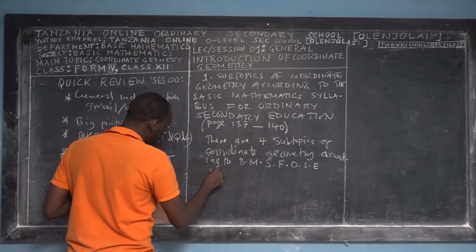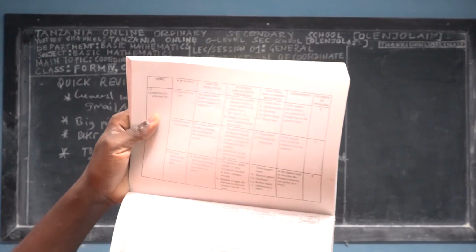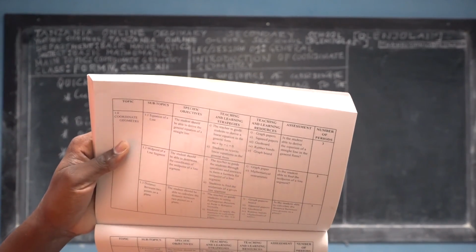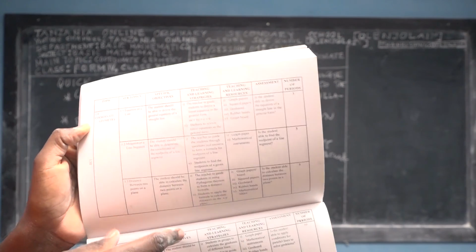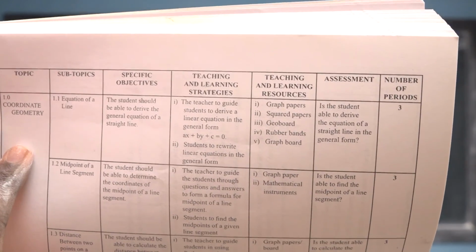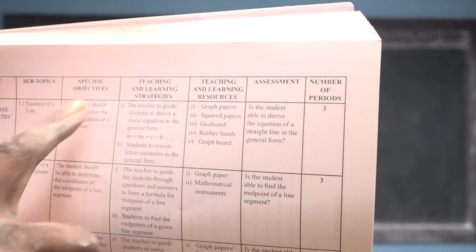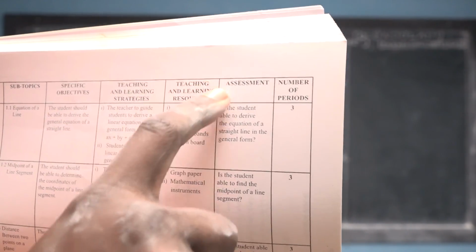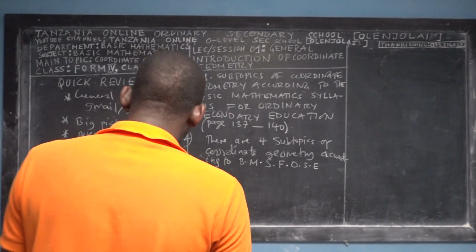The first one is 1.1. Let me bring this page near to the lens so you can see it, so you can trust what I'm telling you. This is page 138. The first column is topic, and the topic is written as coordinate geometry. Subtopic is 1.1, equation of the line. Then specific objective, teaching and learning strategy, teaching and learning resources, assessment, and number of periods: 3. So 3 periods are required for this subtopic.